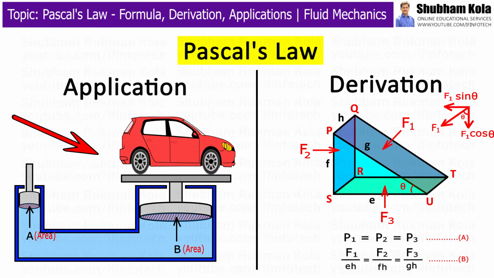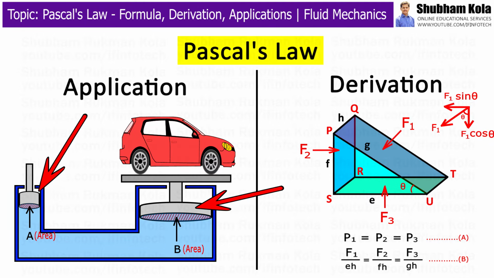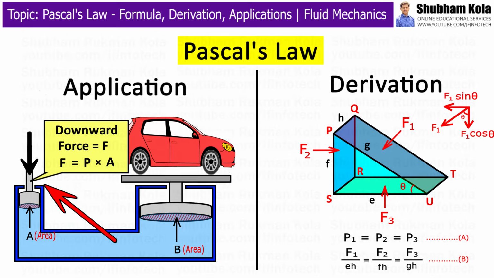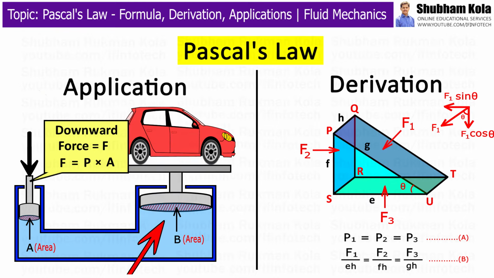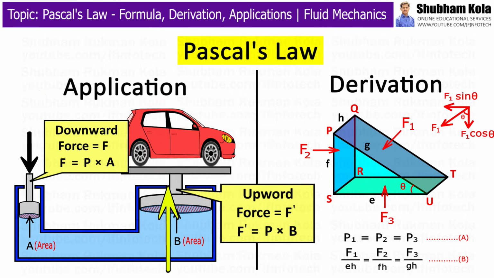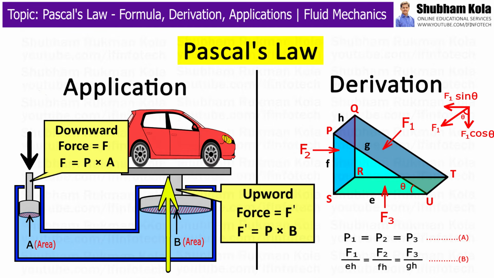For example, in a hydraulic lift, as shown in the figure, two pistons are separated by a space filled with a liquid. A piston of small cross-section area, represented as A, is used to exert a force, capital F, directly on the liquid. The pressure is transmitted throughout the liquid to the larger cylinder attached with the larger piston of area B, which results in an upward force, which is pressure multiplied by the area of contact, capital B. Therefore, the piston is capable of supporting a large force, that is, the large weight of a car placed on the platform.